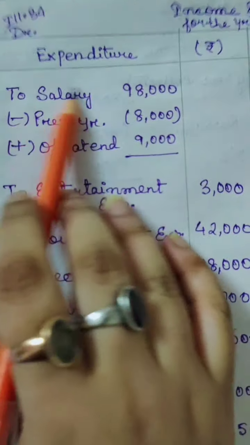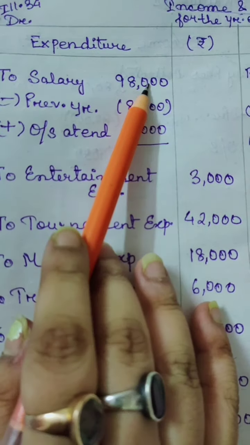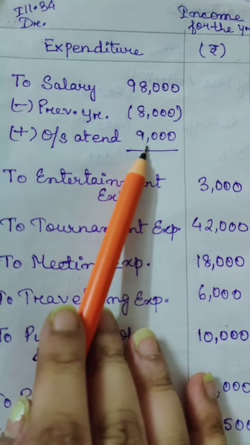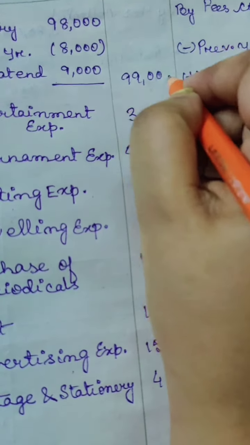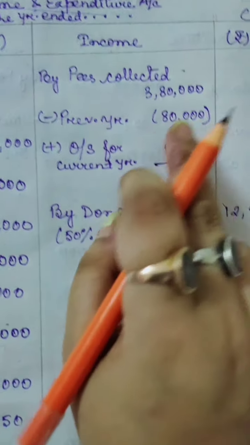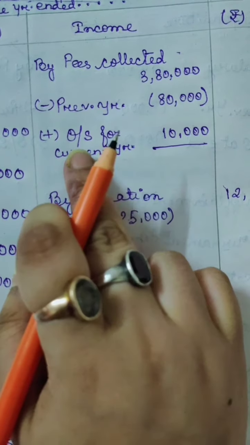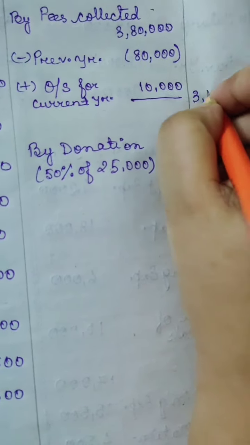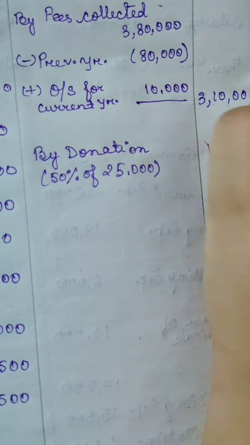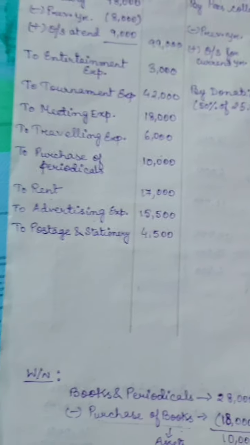Okay, now we will do the calculation. See, salary minus previous year, add outstanding at the end. So 98,000 minus 8,000 plus 9,000 will give you 99,000. Okay, next again here, fees collected 3,80,000 less previous year 80,000, add outstanding for current year 10,000, and the final balance will come 3,10,000.